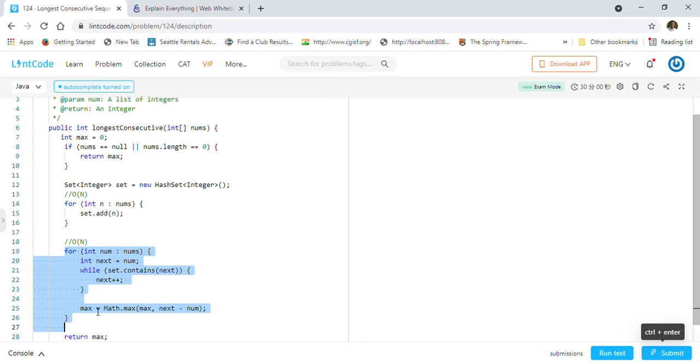Again we are going to loop through the array of numbers, and we will say next is equal to our current num, right? Then we check in the set, as long as it contains the next element, we will keep incrementing next. For example, in case of 1, first next will be 1, then we will check for 2, then 3, then 4, then 5, right?